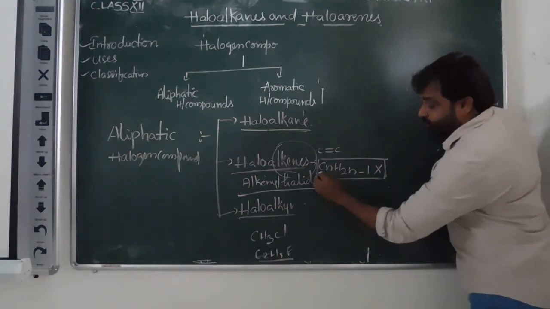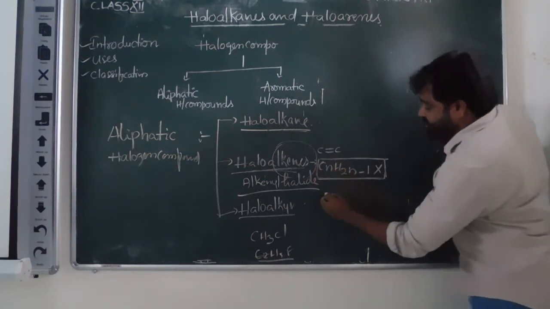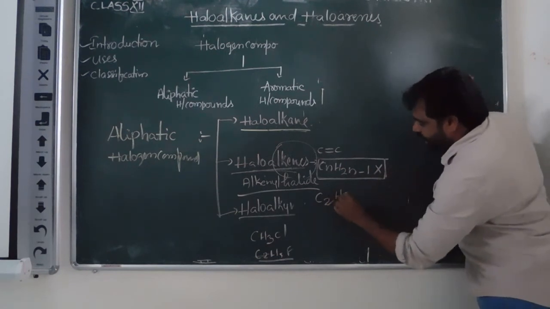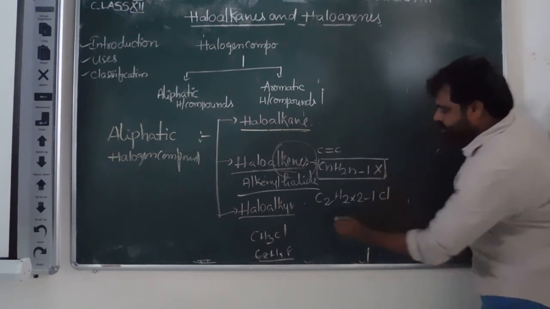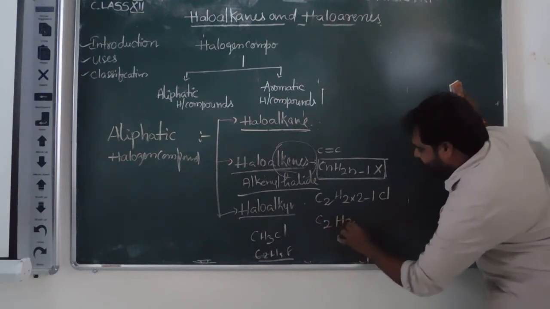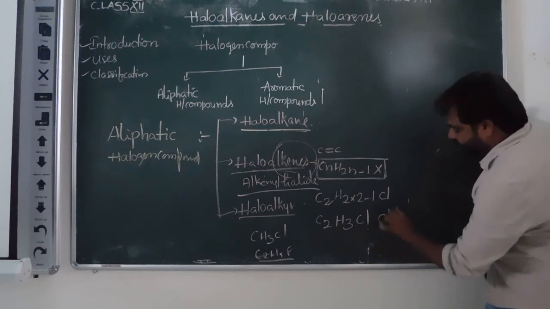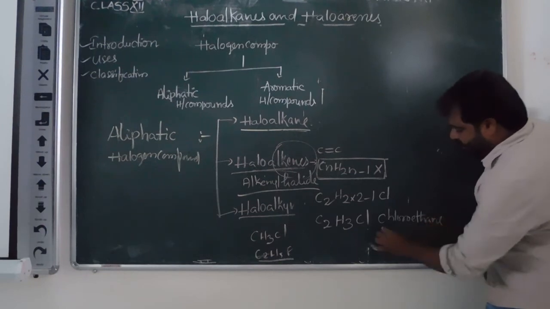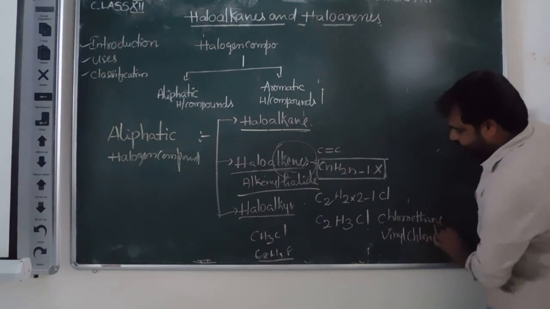For example, if we apply two carbon atoms, C2H2 into 2 minus 1, X stands for halogen, any halogen. For example, chlorine, C2H3Cl. The name of this compound is chloroethene, or vinyl chloride. Clear?